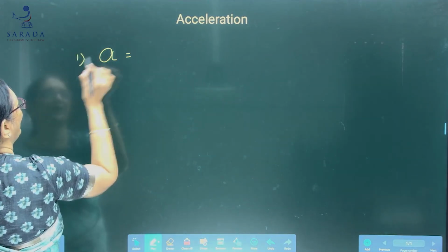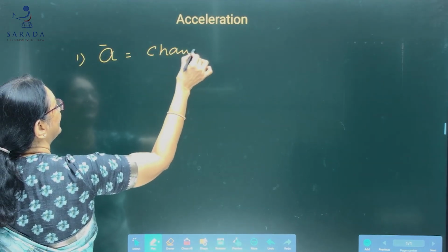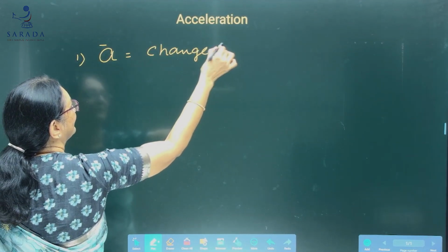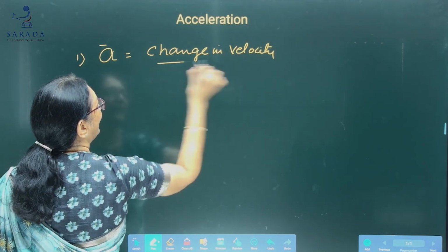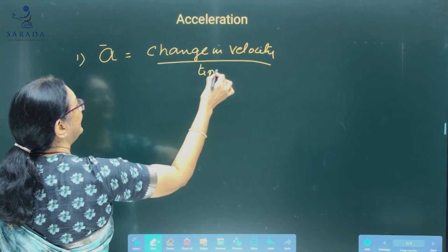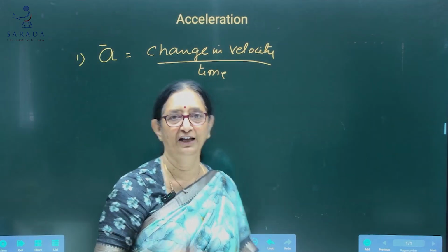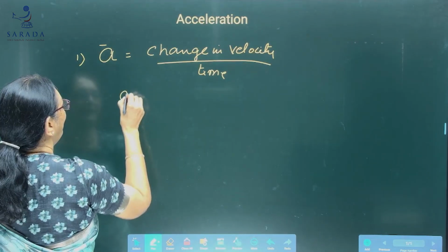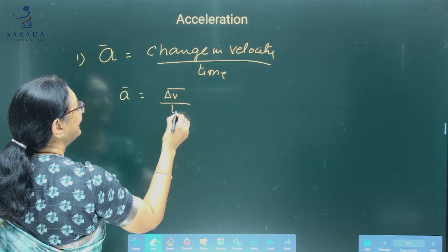So, the first point is acceleration is change in velocity by time, or we define acceleration as rate of change of velocity. So, A bar is equal to delta V bar by time.